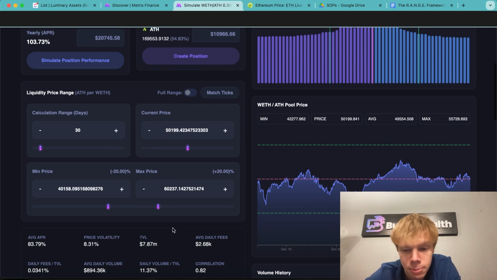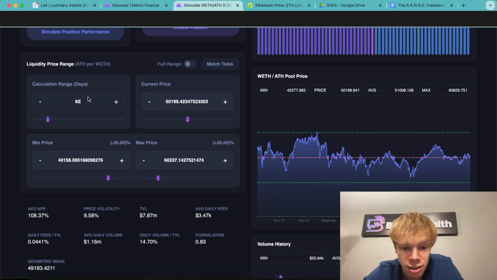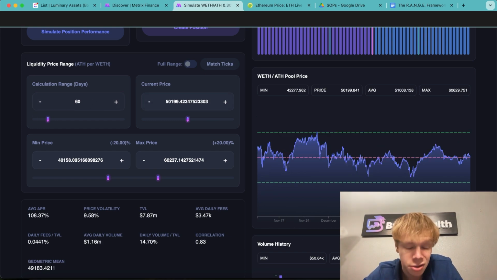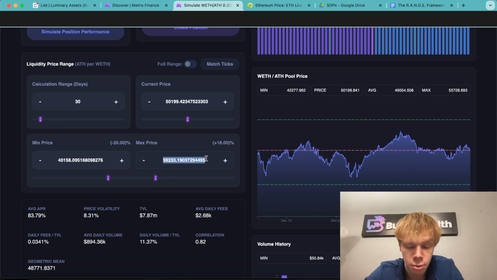How can we make sure we're maximizing the potential of this yield? Well, number one, if we zoom out to a longer horizon, it's very, very correlated with Ethereum, 82% right now, and over the course of 60 days, also 83%. So once again, very, very correlated. Well, we would simply want to put this around 60,000.